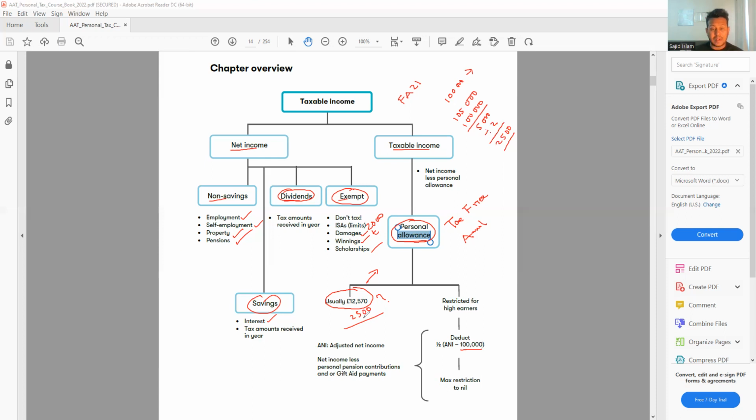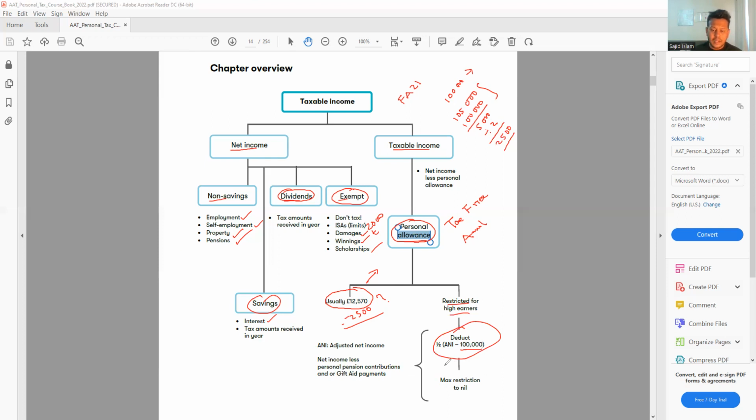That will be, for example, how much it is. So it will be less than 12,570. It will be minus 2,500 because it is exceeding the threshold of 100,000. So I hope you understand how it works, but we'll do some activities anyway. So restricted for the higher earner. So this is how we'll do that.